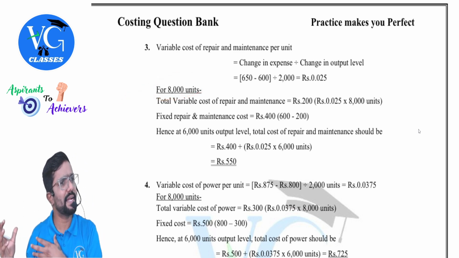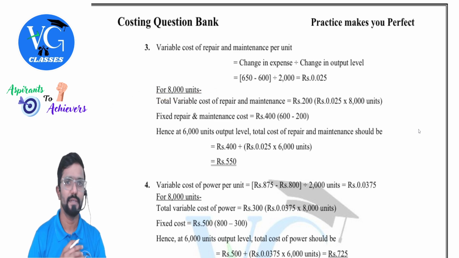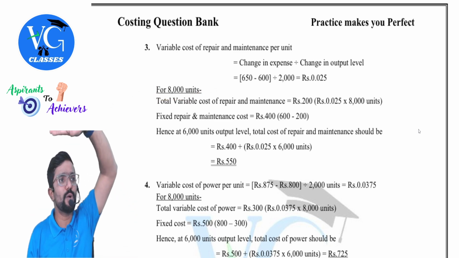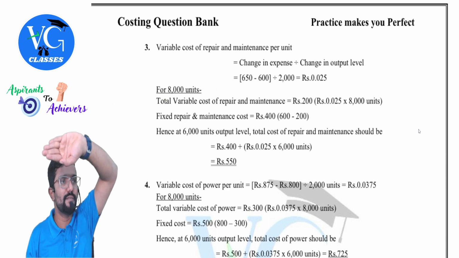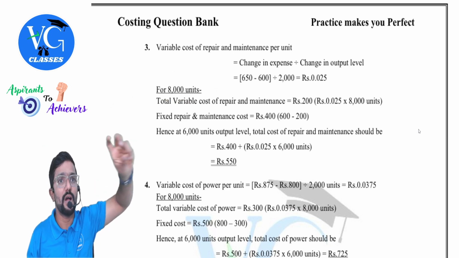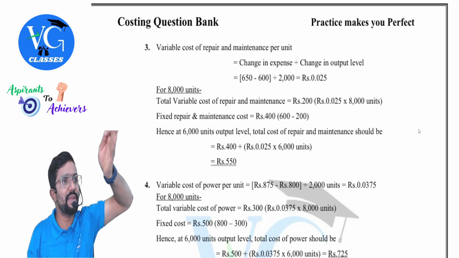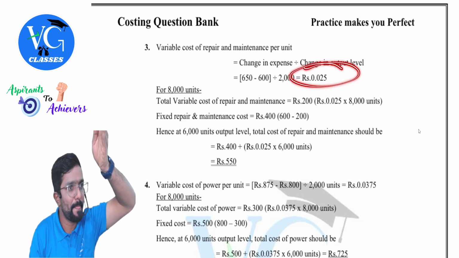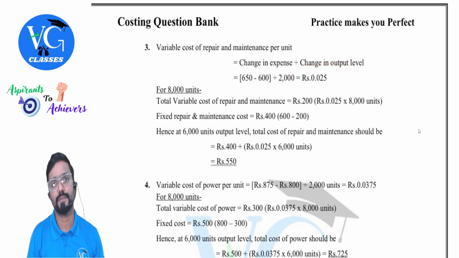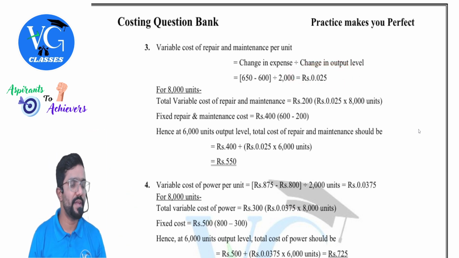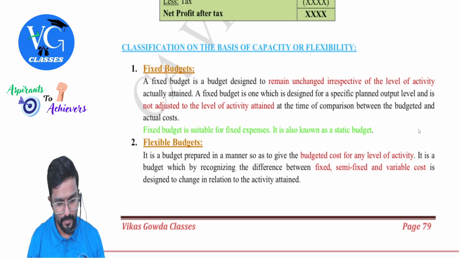So should I take 8,000 units activity only? There is another activity. Can I consider that? Yes, same answer. So simple you will do, guys. You will take total cost at a particular activity. From that, you reduce total variable cost. How do I get, sir? Number of units into variable cost per unit, which you have got here. Remaining is your fixed cost.